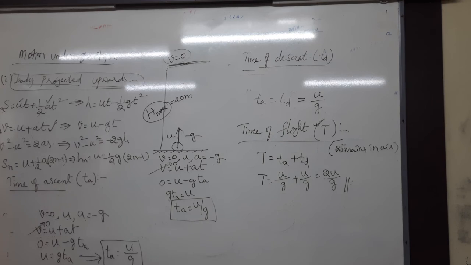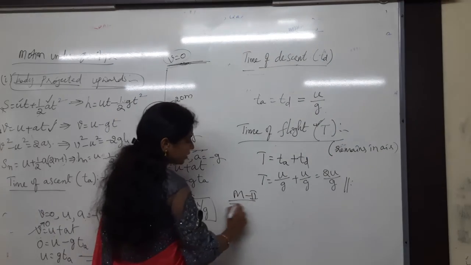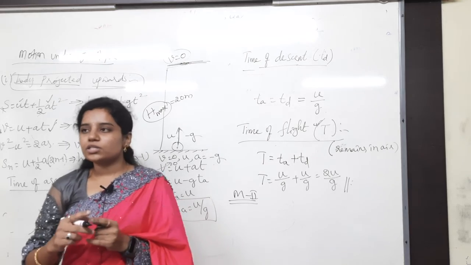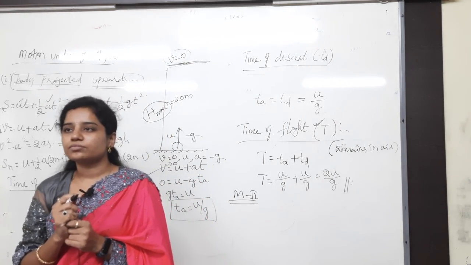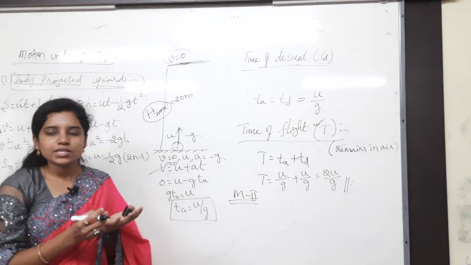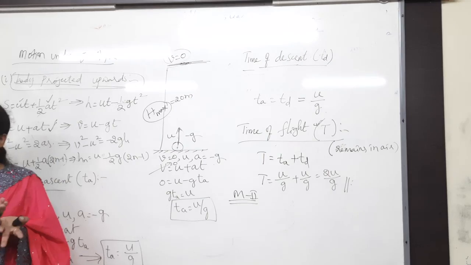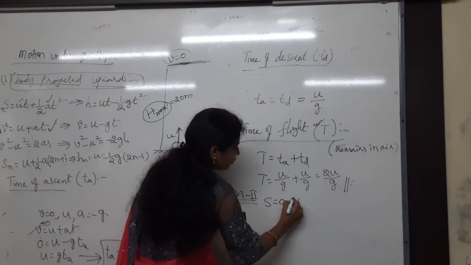You can even solve this in another method also. Method 2. I want the time. Whenever the body goes to the top and then reaches the ground again, what is the displacement? 0. It is just moving from the hand and reaching the hand again. So I have 0 displacement, and I want to find the time.